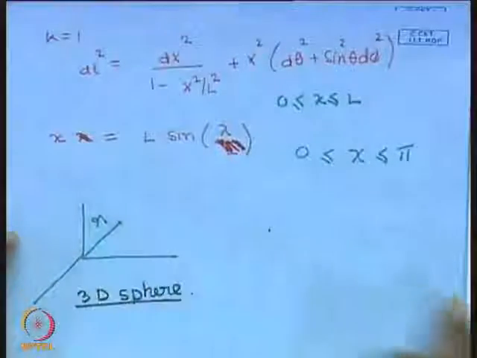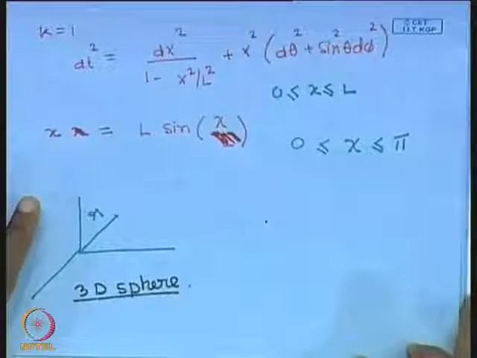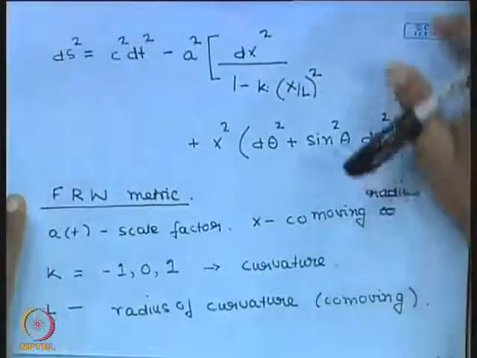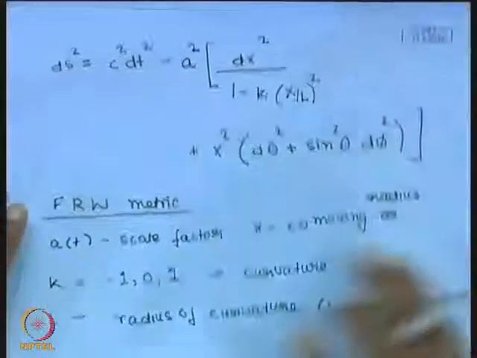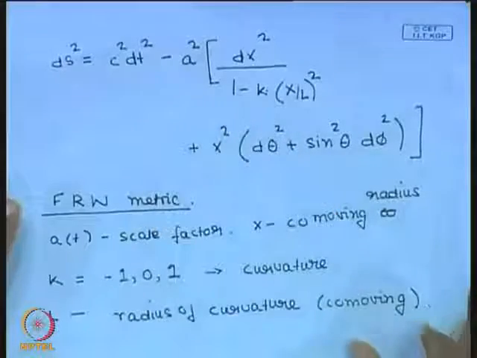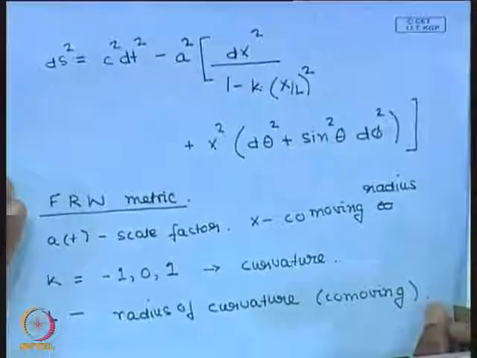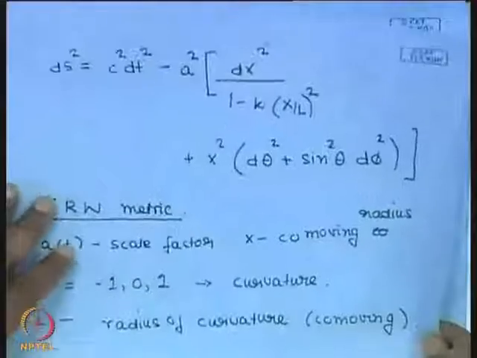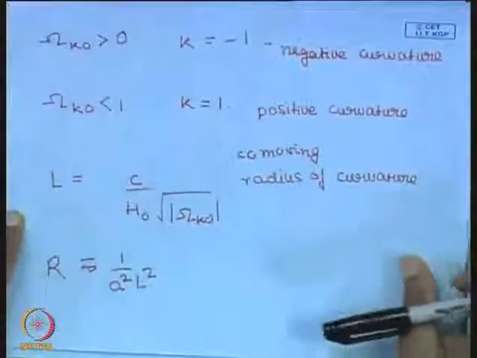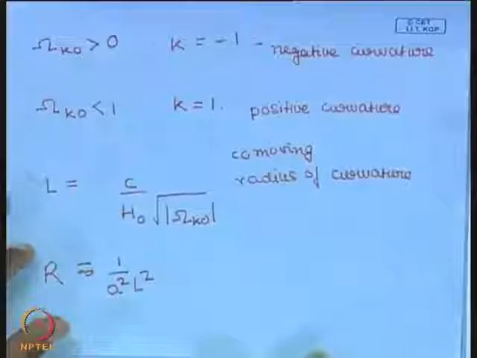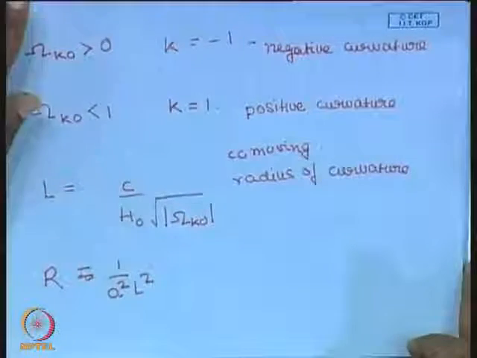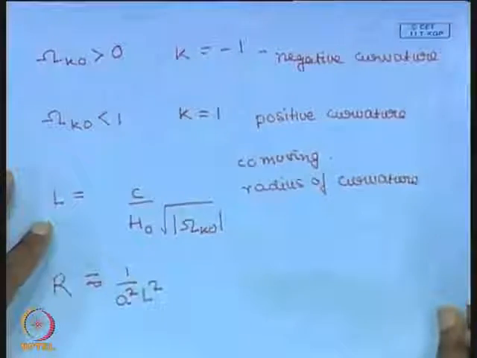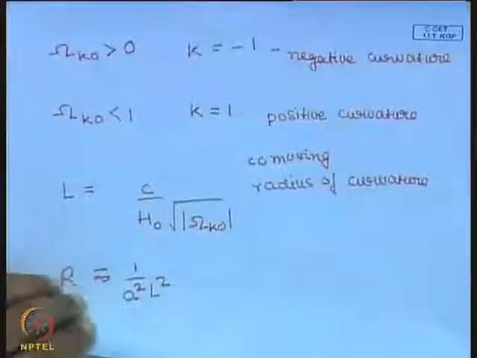It is a space of constant curvature, just like a 2-dimensional sphere, and we have some idea now what it looks like. Similarly, k equal to minus 1 is a space of negative curvature. k equal to plus 1 is a space of constant positive curvature, and k equal to minus 1 is a space of constant negative curvature, okay.